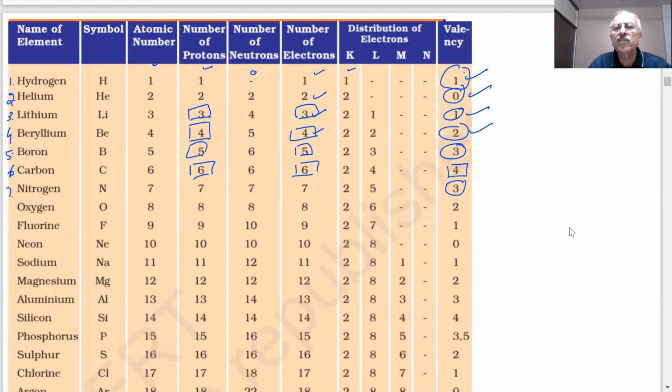See, the valency has increased here from 0, 1, 2, 3, 4. This is the maximum. After that, valency is decreasing. Valency increased, then it is decreasing. See the trends? Yes, sir. Maximum valency is 4, then it is decreasing: 3, 2, 1, 0, and so on. Very interesting things.